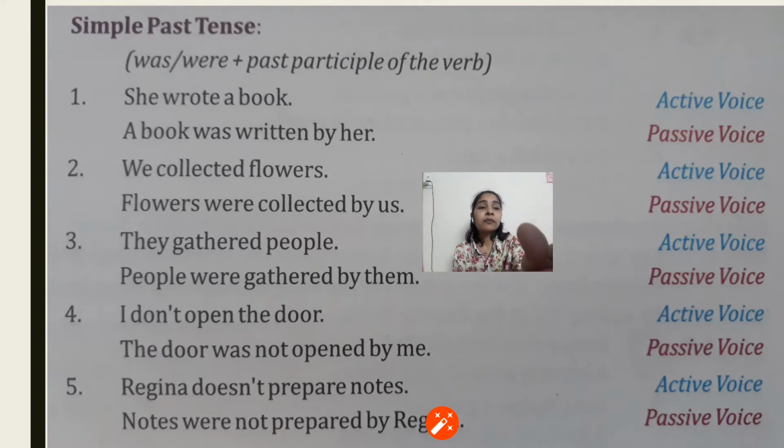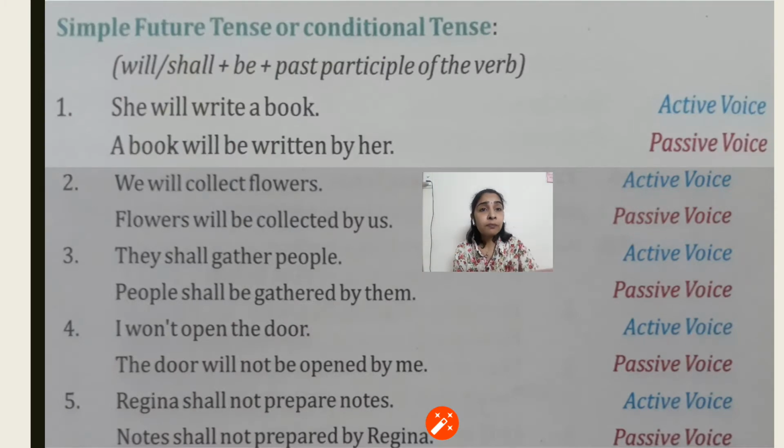Now the next is the simple future tense. In case of simple future tense, will, shall is definitely used, and after that the be form, and after that again the third form of the verb. She will write a book, that is the active. Now when we change it into passive, only the third form of the verb will be used and be will be used. So, a book will be written by her.